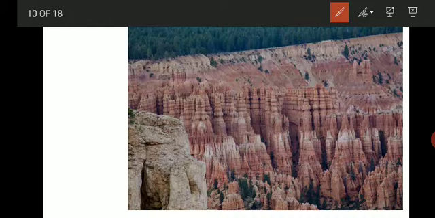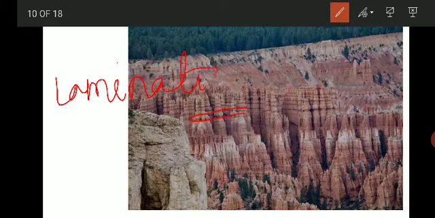So here you can see the layered rocks. Each layer is one bed. So what is a bed? A bed is a layer. If that layer is very thin, if its thickness is less than 1 centimeter, then we call it lamination. What is lamination? If the thickness of the bed is less than 1 centimeter, then we call it lamination. If it is more than 1 centimeter thickness layer, then we call that a bed.